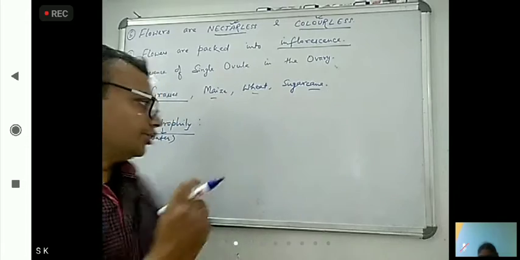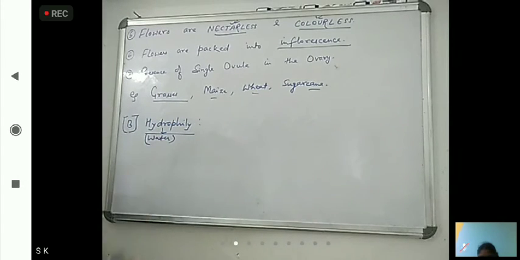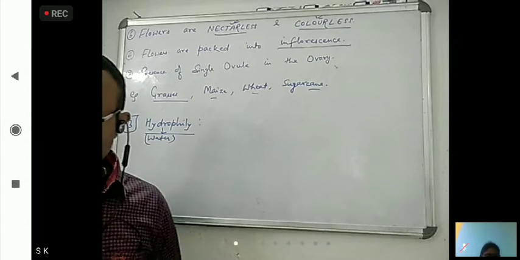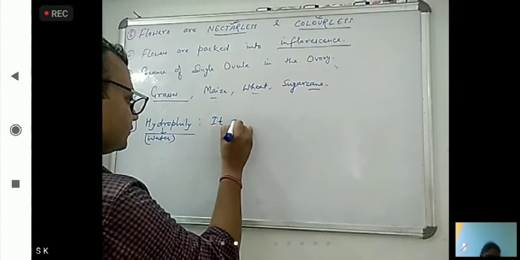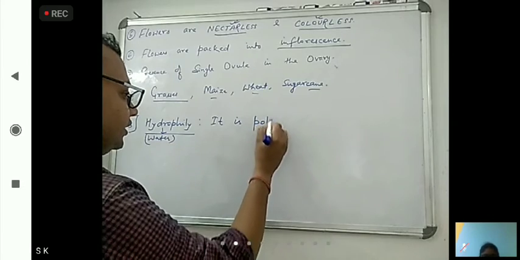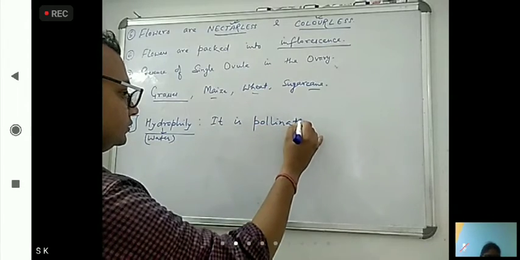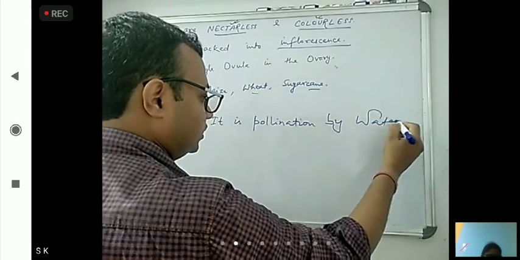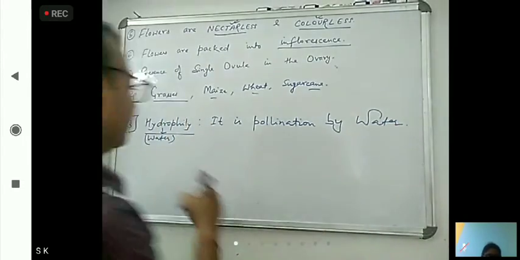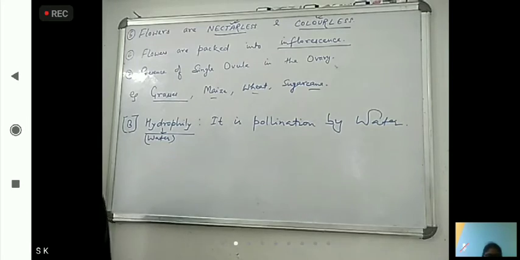Water. So it is hydrophily. So what we can say? Pollination by water. Okay. So pollination by water is known as what?